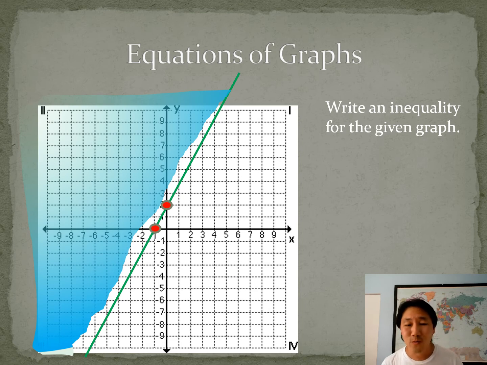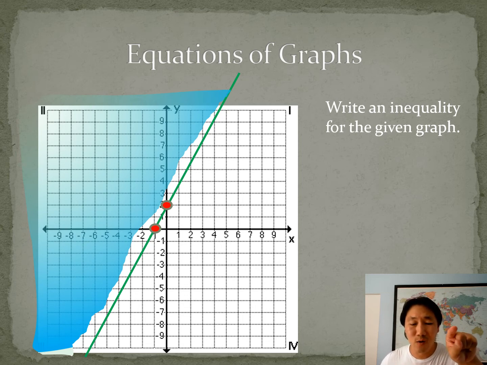Let's go backwards. What if they give you a graph that is already shaded? You have to come up with the inequality. Okay, that's not too difficult. It's a little bit tricky. Notice they give you 2 points. You should be able to write an equation of a line that goes through 2 points using the slope and all that stuff. But if you look, you actually can just count.